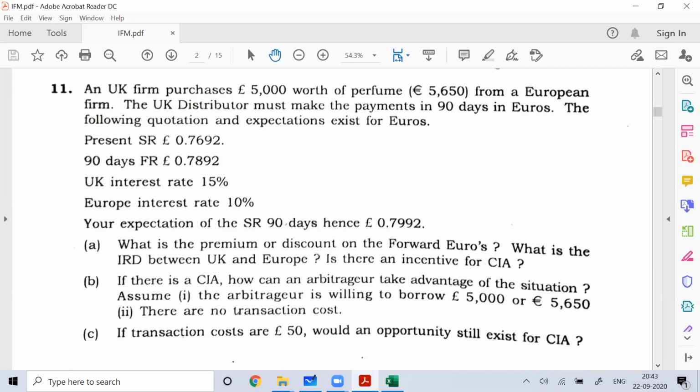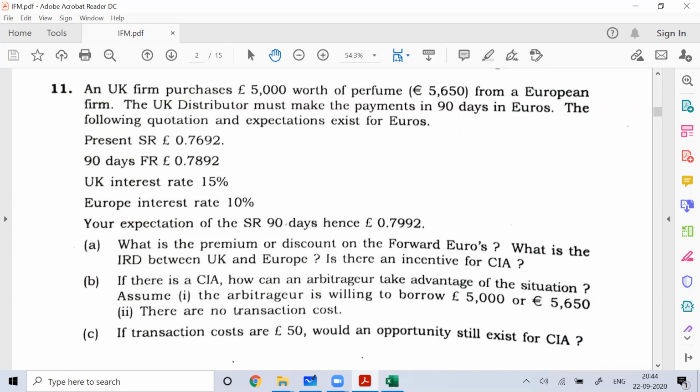So don't consider the 90-day spot rate. Because this is covered interest rate arbitrage, you are covering your risk by taking a position in the derivative market.